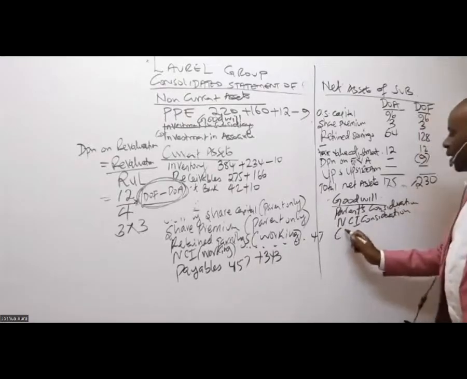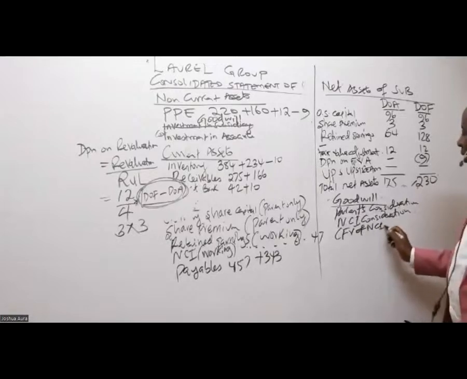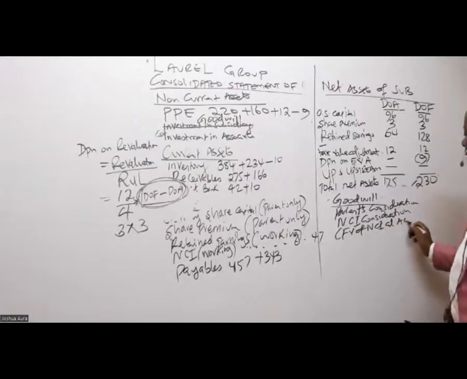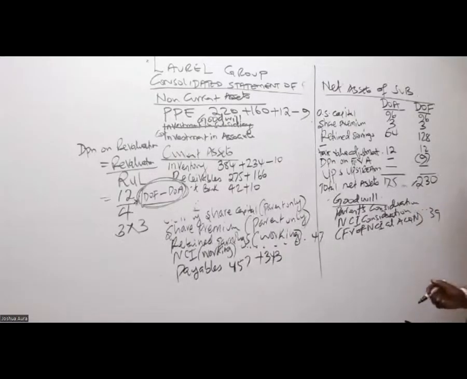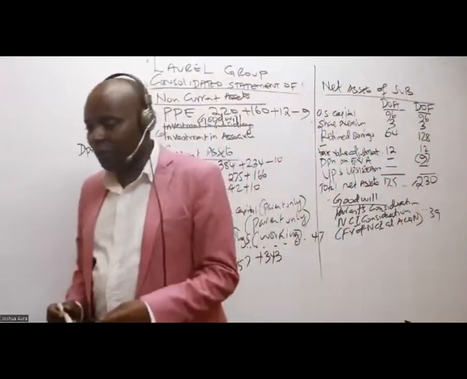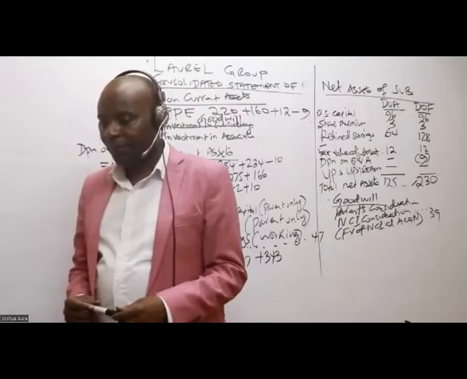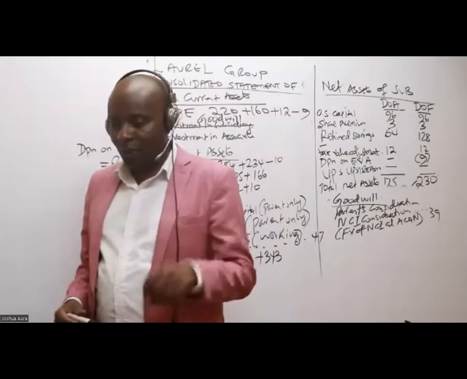NCI consideration is the same as fair value of NCI at acquisition. The question that this young girl was asking there, which is 39. Do you remember that figure of 39? I think I'm alone now. 39, which was the fair value of NCI at acquisition.